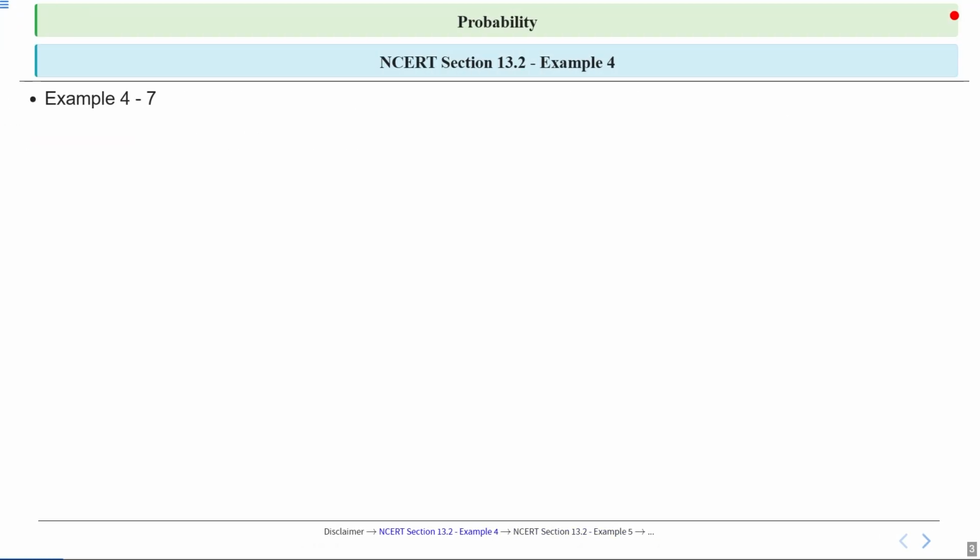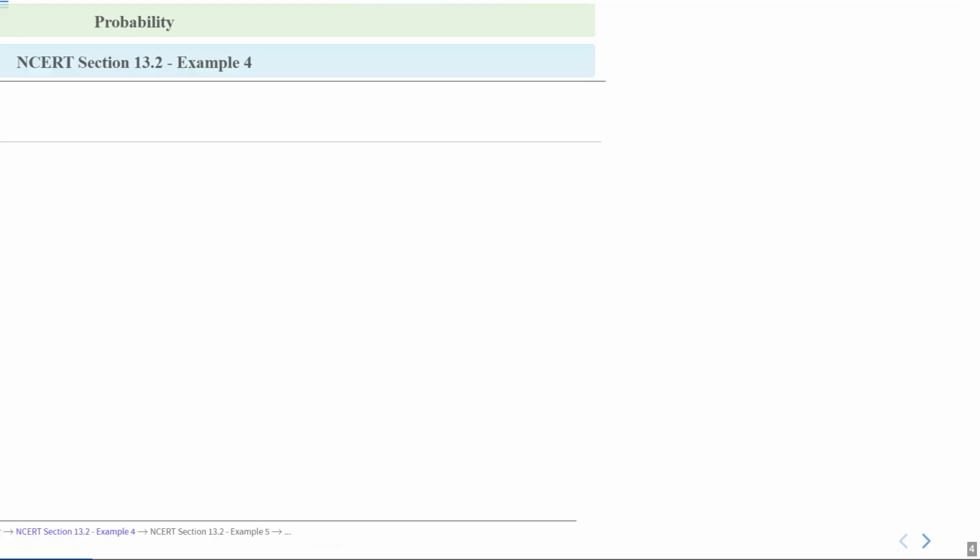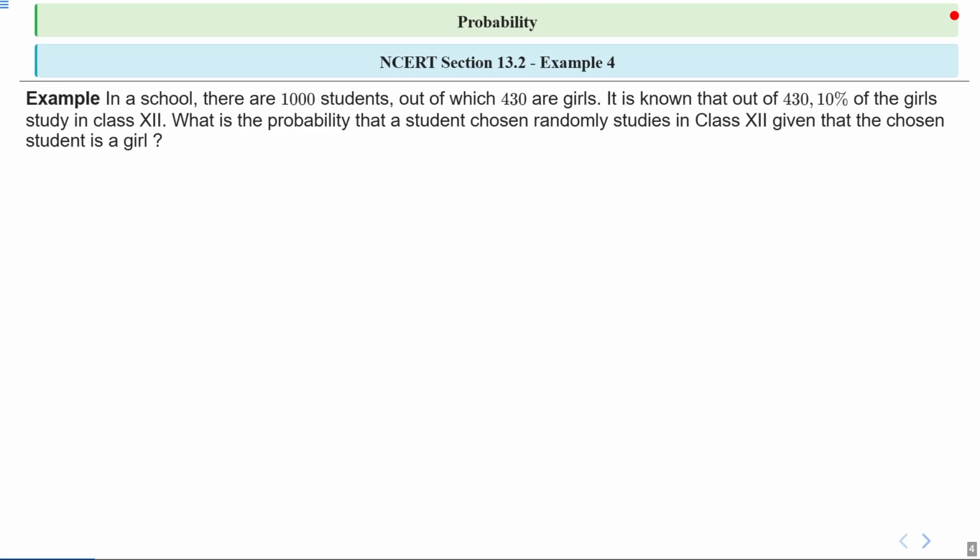So we will start by looking at examples 4 to 7 from our probability chapter. After that we will discuss NCERT exercise 13.1 question number 1 to 5, right? So let's start. NCERT section 13.2 example 4.